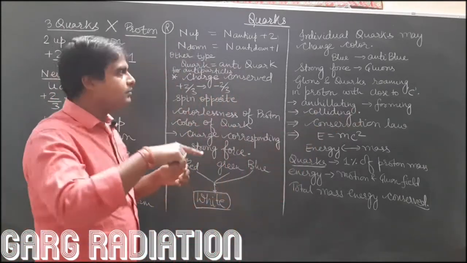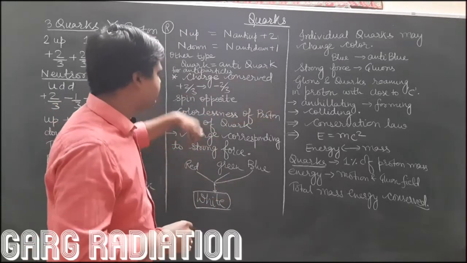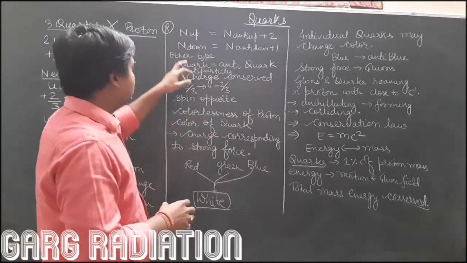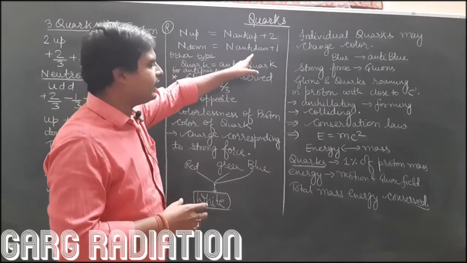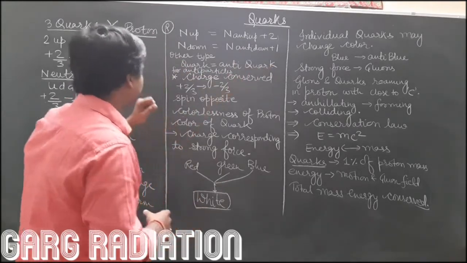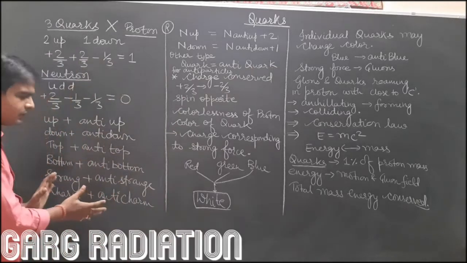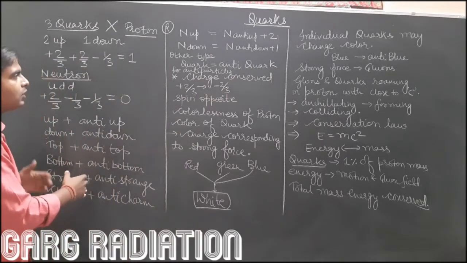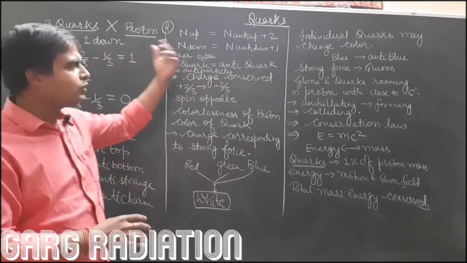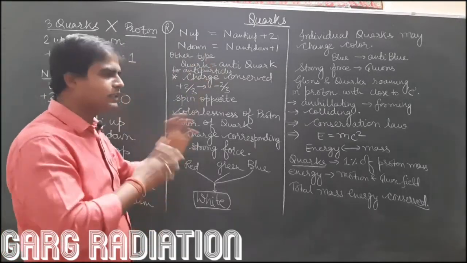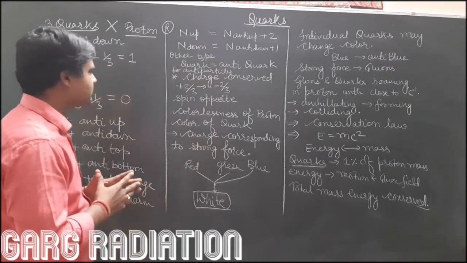So that we will come to shortly after understanding this number. The number of down quarks should be greater than the number of anti-down quarks by 1. And for other types of quarks which you have never been taught, the number of quarks is equal to the number of anti-quarks. So they simply cancel each other.